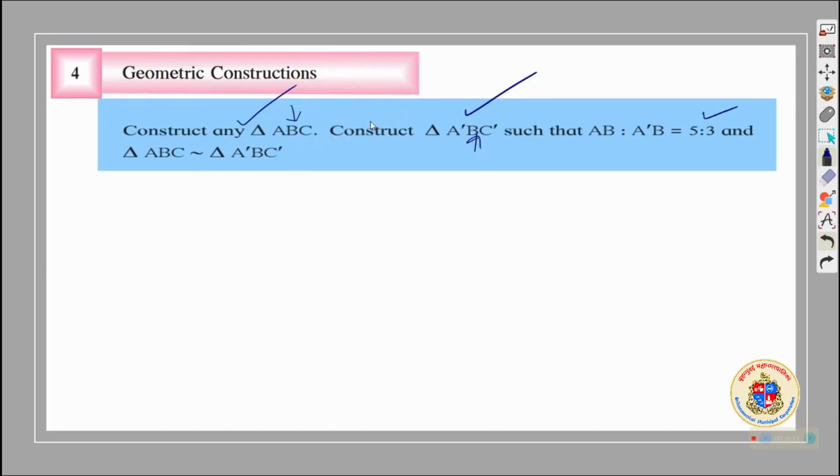कभी हम use करते हैं ऐसा. In such a situation we use this kind of usage, A dash B, when it is a shadow, or when it is an extended vertex, then we use dash. So this must be something like that. Plus the ratio is given, and secondly this B is common, so one vertex is common. ये आपको पढ़ने से समझ में आना होता है. One vertex is common, याद रखो.